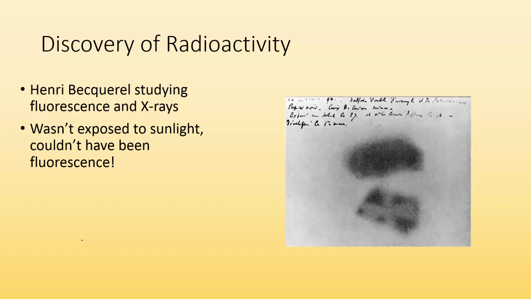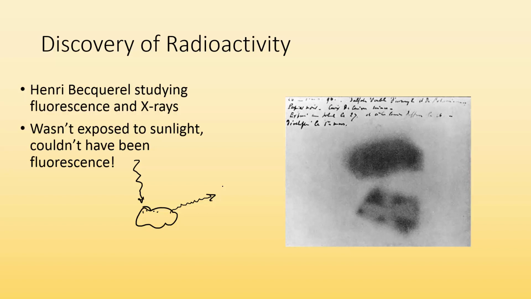So the discovery of radioactivity was by Henry Becquerel, and he was studying fluorescence and X-rays. Basically, fluorescence is if I had this substance here, a certain wavelength of light comes in, it excites this material, and then that material emits a different color wavelength, and that's fluorescence. It's kind of like if you've ever seen a highlighter under a black light, it's fluorescing. So he was studying that, and he had some rocks that he thought fluoresced X-rays from being excited by sunlight.